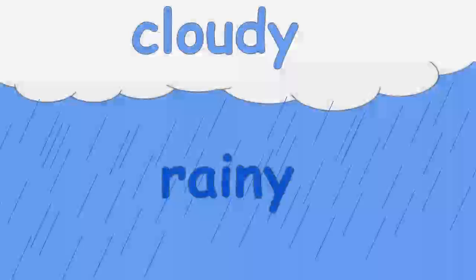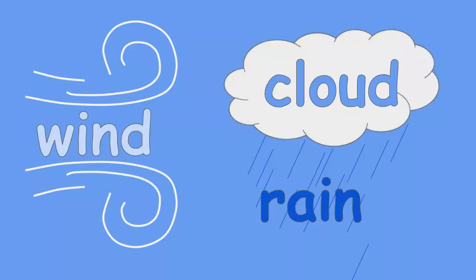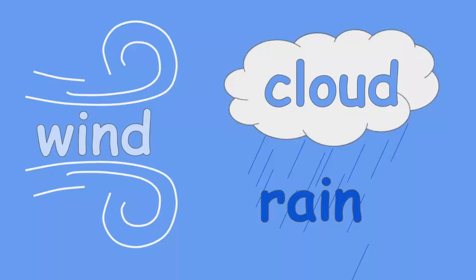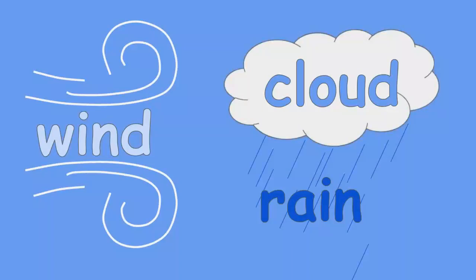How about this other word here on the left? Now, what are those lines? Those are meant to look like wind, but you can't see wind. So that is what wind might look like if wind looked like something. So we'll call it wind. What do you call weather with a lot of wind in it? Well, let's remember the rule that we've been working on so far.